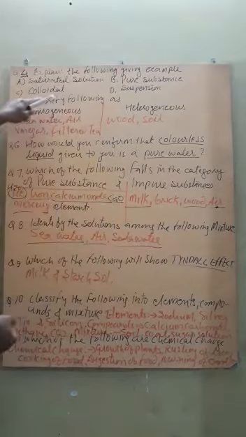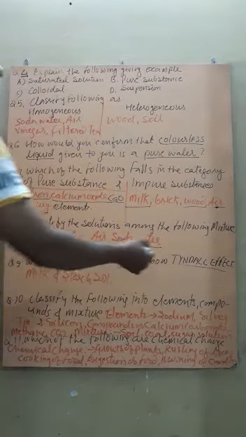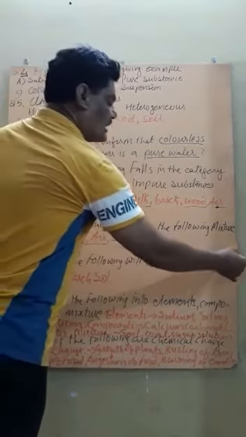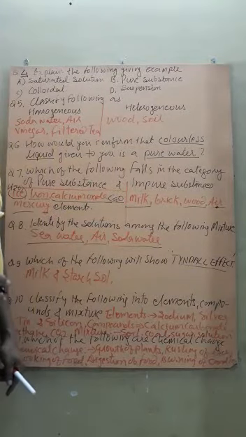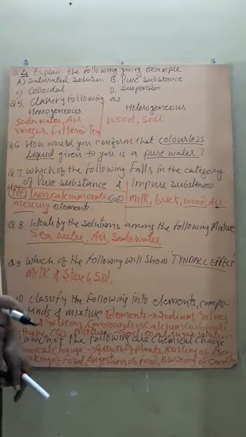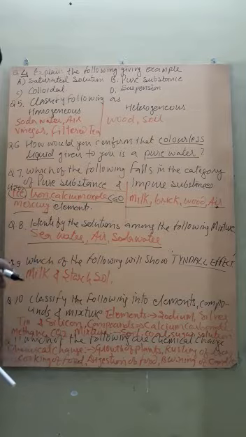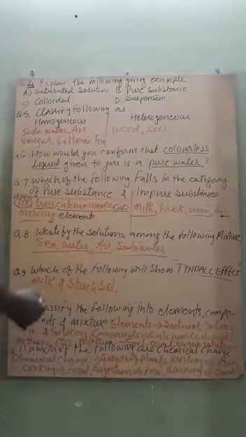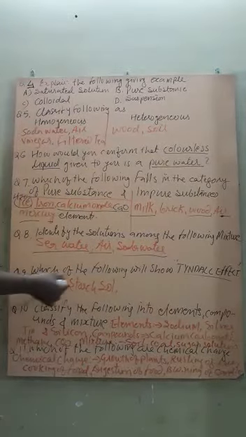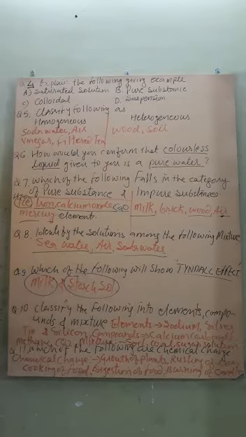Which of the following will show the Tyndall effect? I told you earlier, a colloid shows the Tyndall effect. Tyndall effect means scattering of light: when a light beam passes through a colloid, it scatters the light by the particles, so the path becomes visible. This is known as the Tyndall effect. So milk is a colloid and starch sol is a colloid because they show the Tyndall effect.